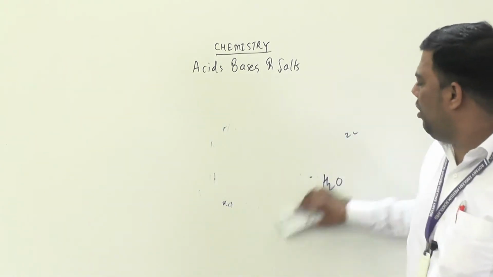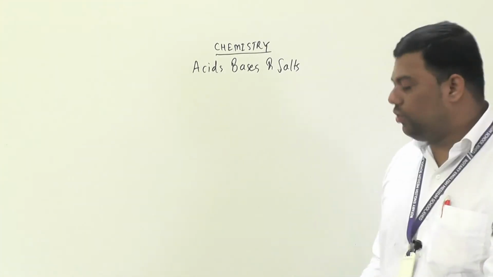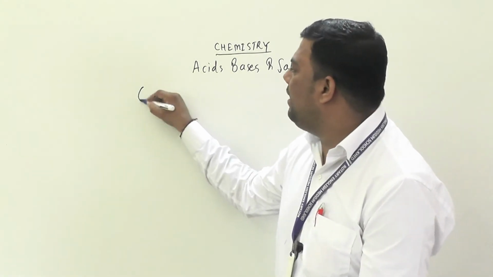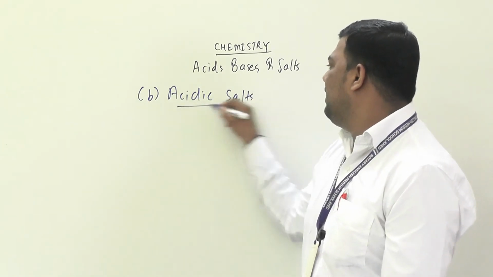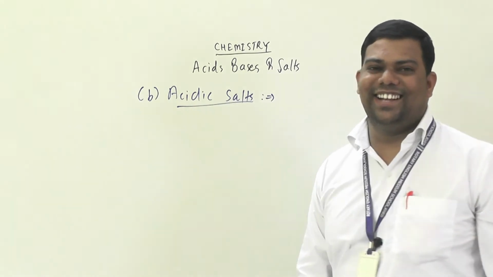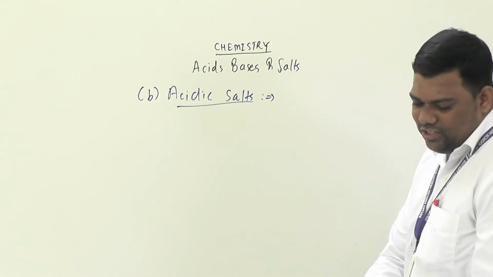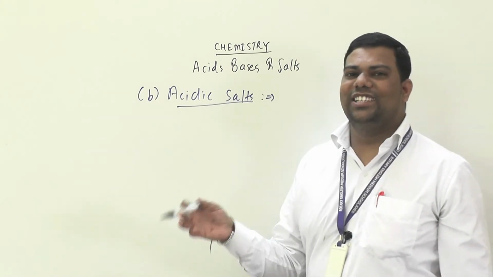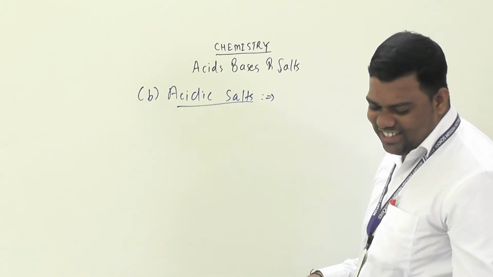That is, small b is your acidic salts. So see here, in small b part, that is acidic salts, how will these be formed? Obviously for acidic salts we want a strong acid and a weak base. Okay, strong acid and weak base.